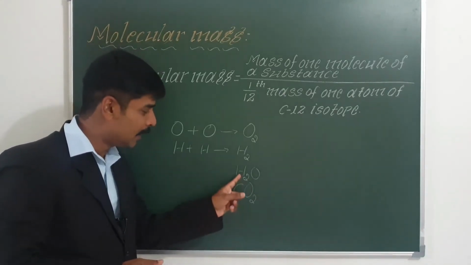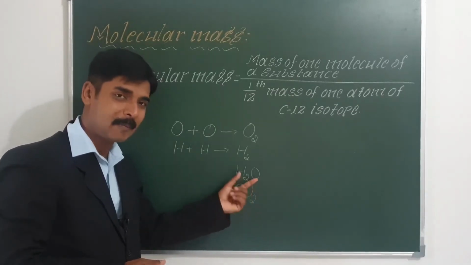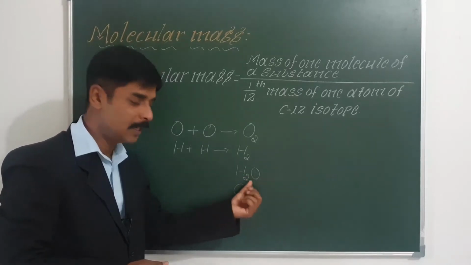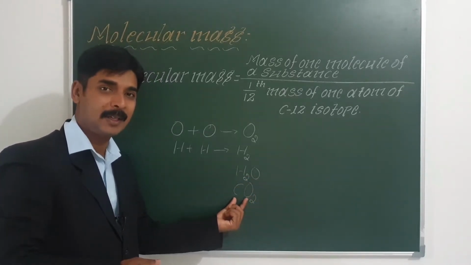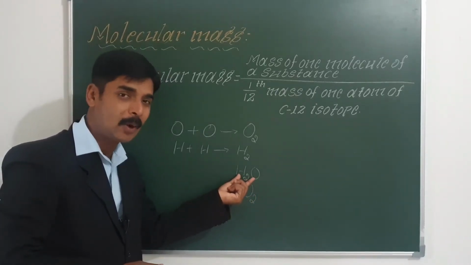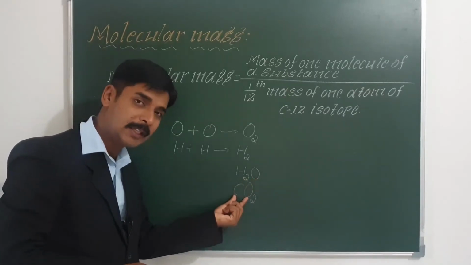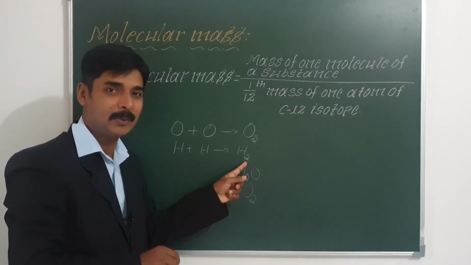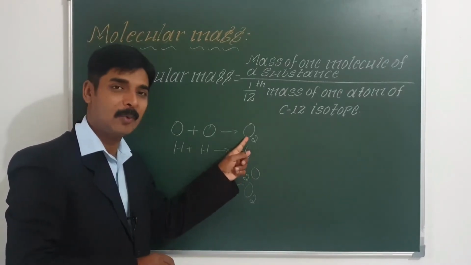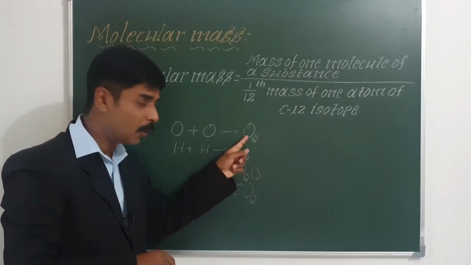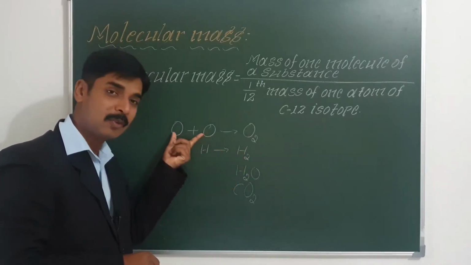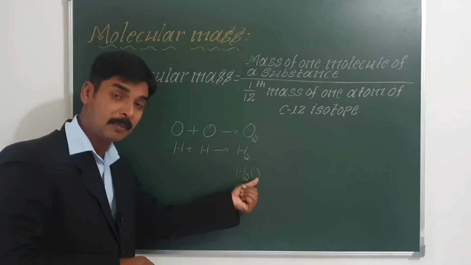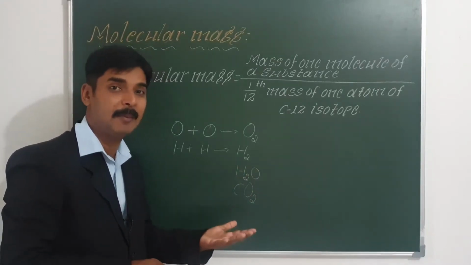For example, hydrogen and oxygen combine in a definite proportion by mass to form water. Similarly, carbon dioxide. So, water is a compound. Carbon dioxide is a compound. But H2 is not a compound. It is a molecule. O2 is not a compound. It is a molecule. So, a molecule is formed when atoms of the same element or different elements combine. But a compound is formed only when atoms of different elements combine.